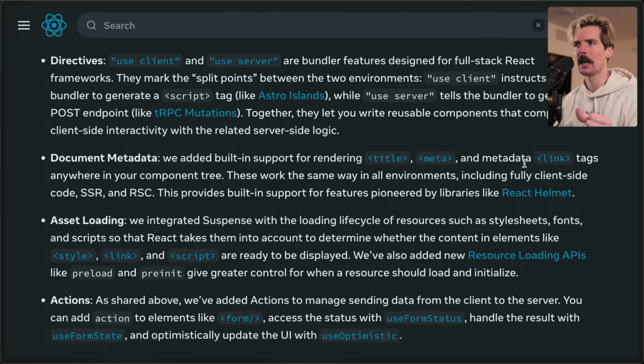If you're curious why this matters, it's because these all are supposed to go in head, which isn't your body, which is where React normally renders. So if you want to render a title in your component, where does that go? When these are part of the framework, it will handle that and throw it in the right place. That's why React Helmet was previously so valuable, because it would take the thing you put in your JSX, rendered in the virtual DOM, and instead of putting a similar element in the real DOM, it just writes it to head instead. That's why it's Helmet. You can put it anywhere and it goes on top.